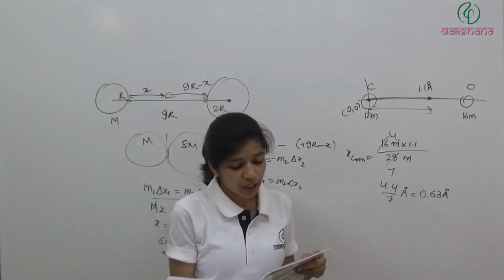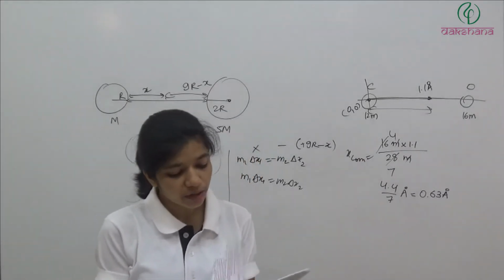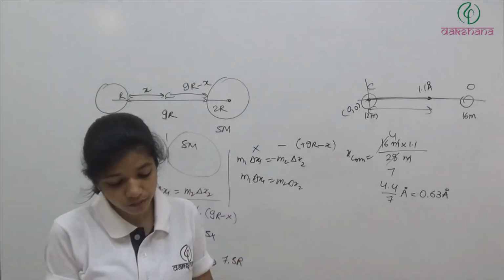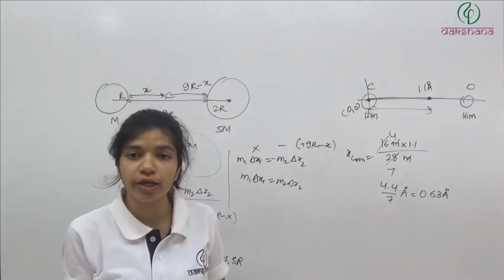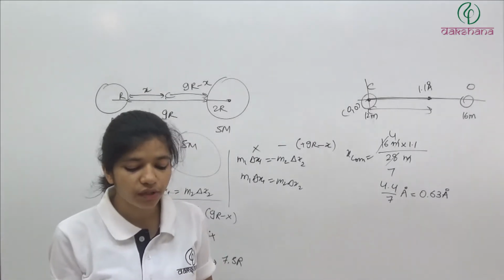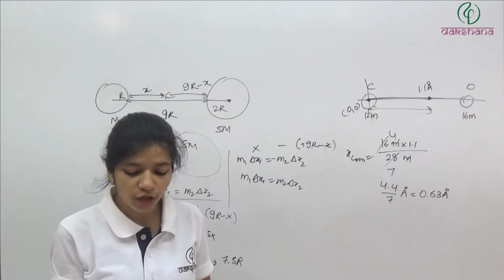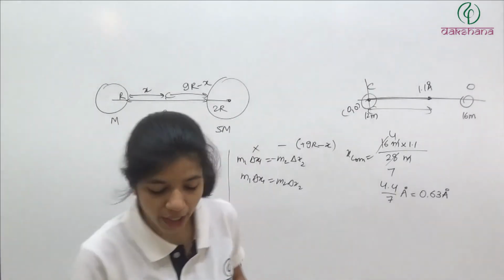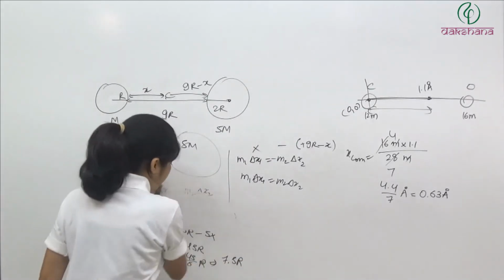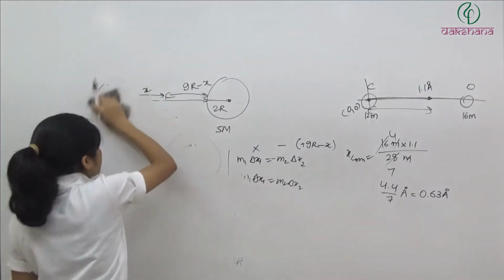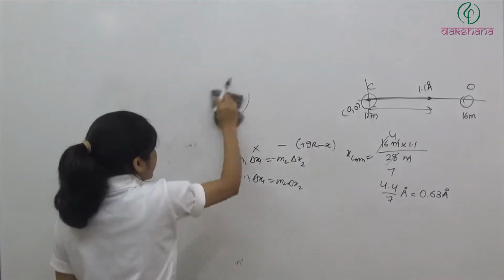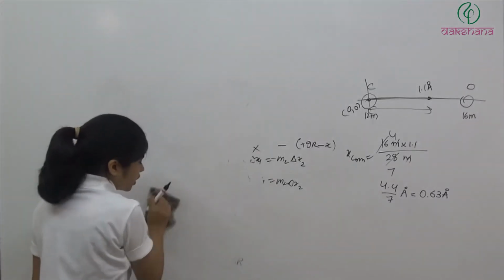Now we have question number A9. Three identical metal balls, each of radius small r, are placed touching each other on a horizontal surface such that an equilateral triangle is formed. When centers of the three balls are joined, the center of the mass of the system will be located at. So here we have symmetric mass distribution. So directly we can say that the center of mass will lie at the geometrical center.